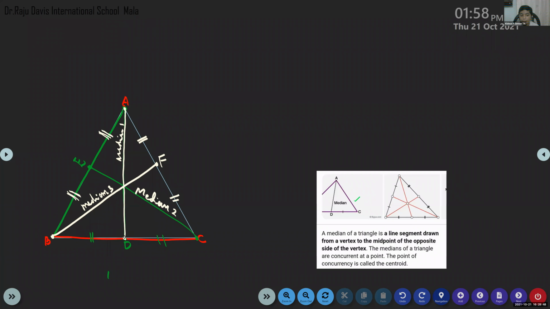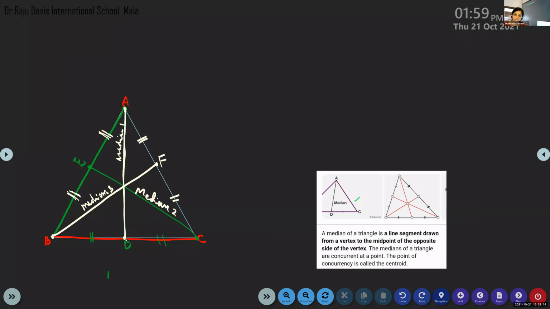A median is a line segment joining a vertex of a triangle to the midpoint of the opposite side. How many vertices are there for a triangle? Three. A triangle has three medians. From three vertices, three medians can be drawn.